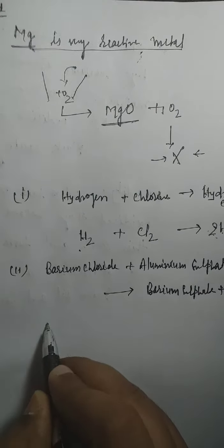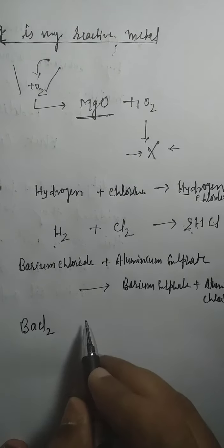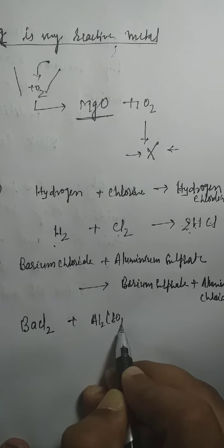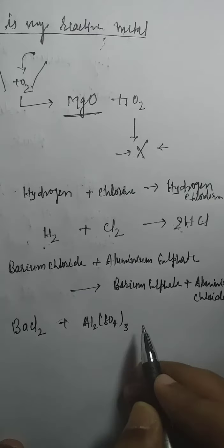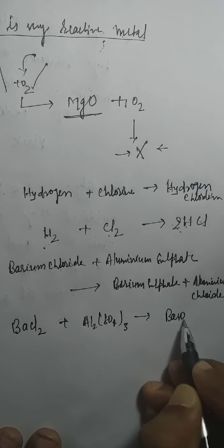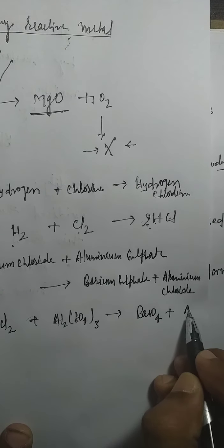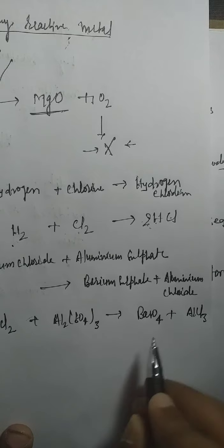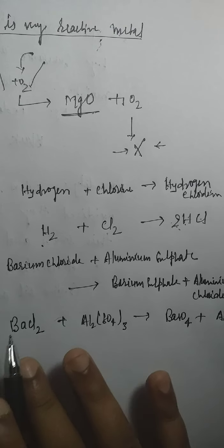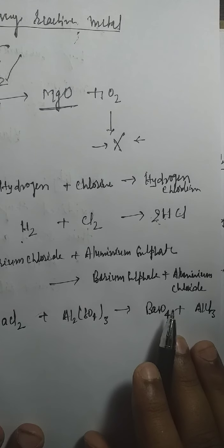So barium chloride we already discussed. BaCl2 is its molecular formula. Aluminium sulfate is Al2(SO4)3. When they react, they form BaSO4, which is already given in the question, and then aluminium chloride, AlCl3. Now memorize, get an idea how we are balancing the number of atoms on the reactant side as well as the product side.